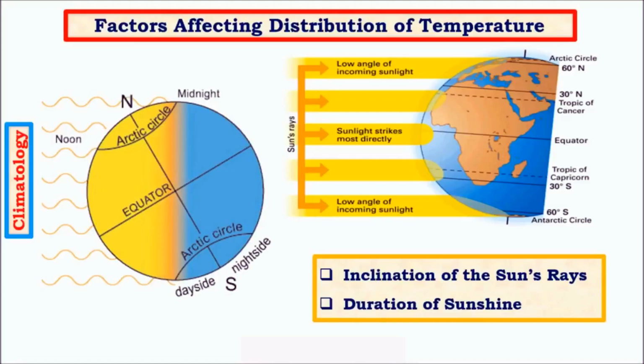duration of light falls as it moves from summer to winter. The exact opposite happens in the southern hemisphere. It is under perpetual darkness during winters in the southern hemisphere, and when it is summer in the southern hemisphere, it will have continuous daylight. This is mainly due to two reasons: the tilt and the revolution around the sun. I've explained this in detail in my previous video, so watch the video on latitudes and longitudes for a better understanding.